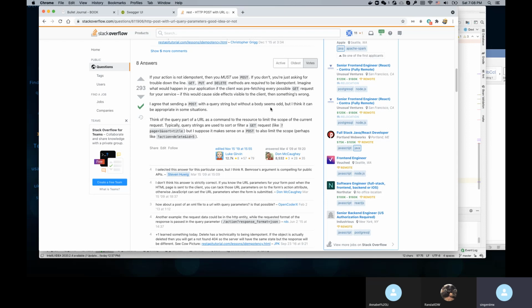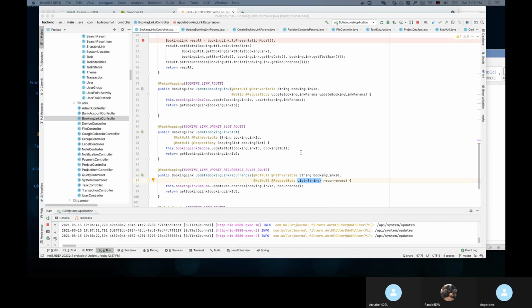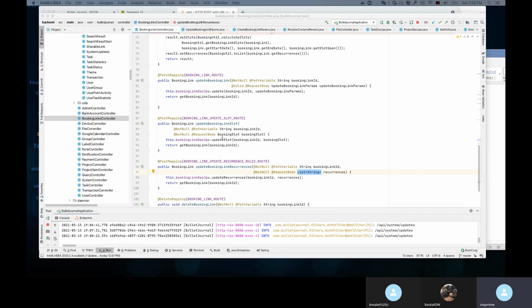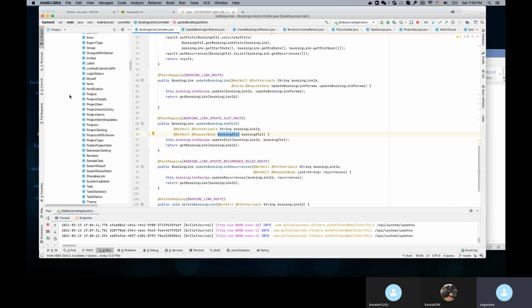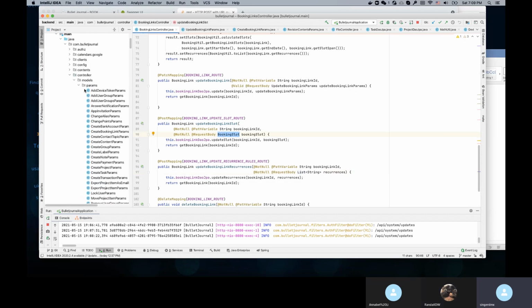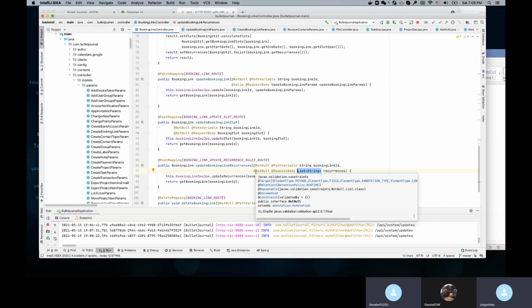So basically, if we have a body, it's better to have it in the body, right? That means I think you need to add two classes in the param to wrap it up. So yes, we have to create an additional class.